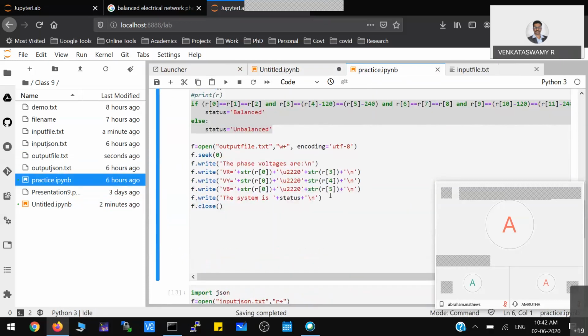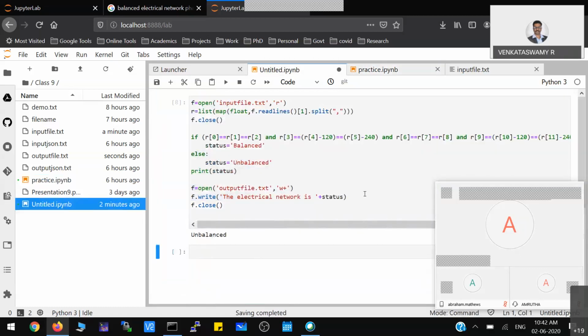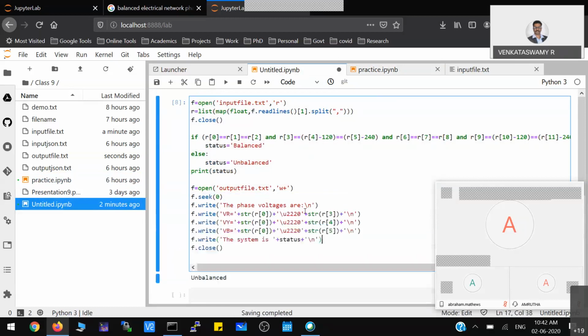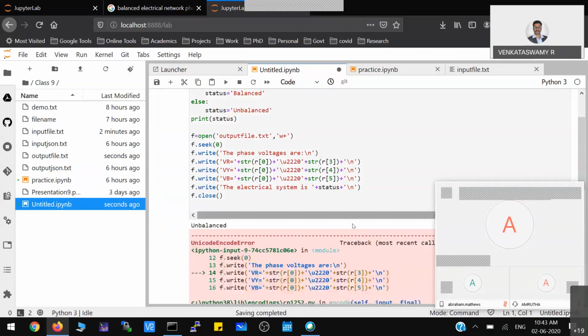You can print all voltages and current values, everything in that particular text file. Instead of writing only one thing, you can write so many other things. Now you can see here, I'm printing voltage values. I'm also mentioning the status of the system. So now when I write all this content to that particular file, let me show you how it looks.